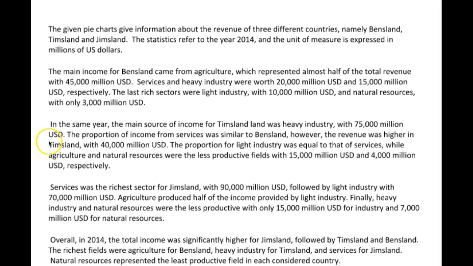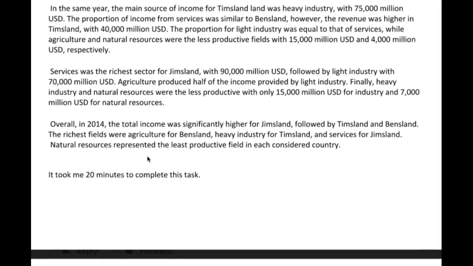However, the revenue was high in Timsland with 40 million USD. The proportion for light industry was equal to that of services, while agriculture and natural resources were the least productive fields with 50 million USD and 4 million USD respectively. Good. Services was the richest sector for Timsland with 90 million USD, followed by light industry with 70 million USD. Good. Agriculture produced half of the income provided by light industry. Brackets 20 million. Okay, or whatever it was.